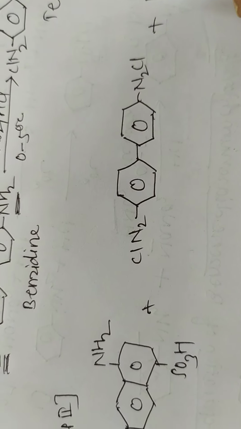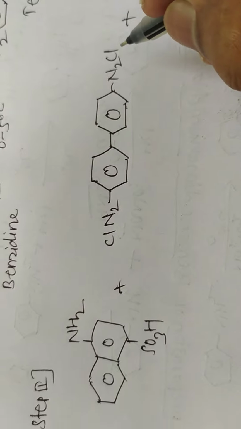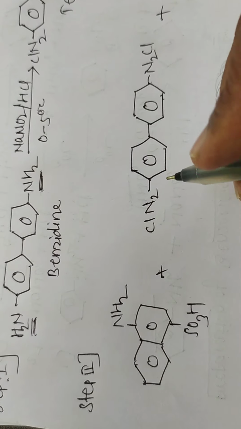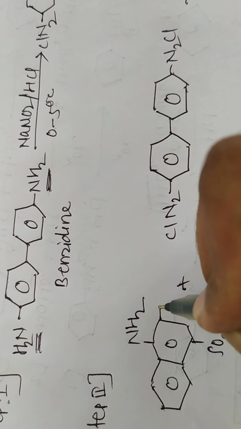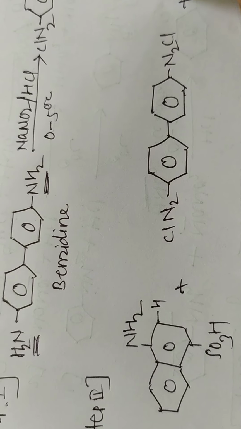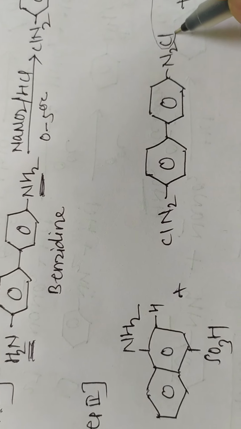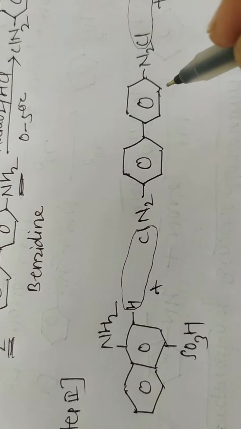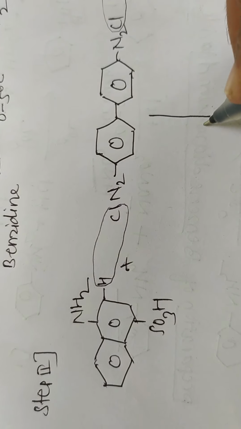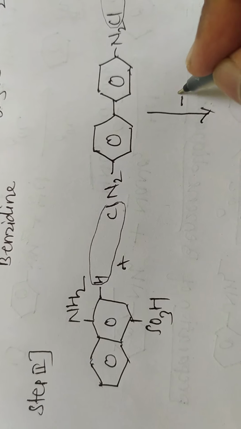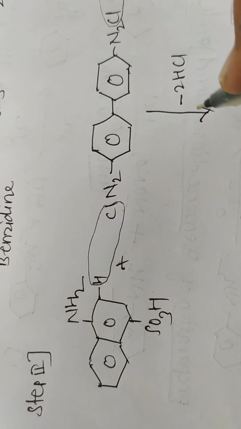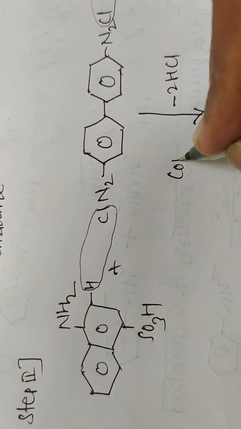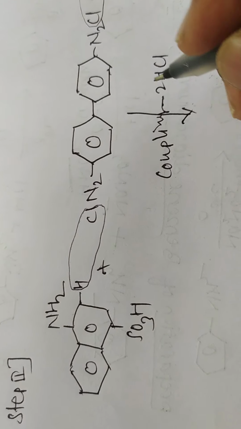Means two molecules of naphthionic acid are reacted with tetrazotized benzidine and it gives Congo red. Means here one hydrogen from this naphthionic acid and hydrogen from this naphthionic acid react with Cl from this diazonium salt, and here two HCl molecules are removed and it undergoes coupling, means this is called a coupling reaction.